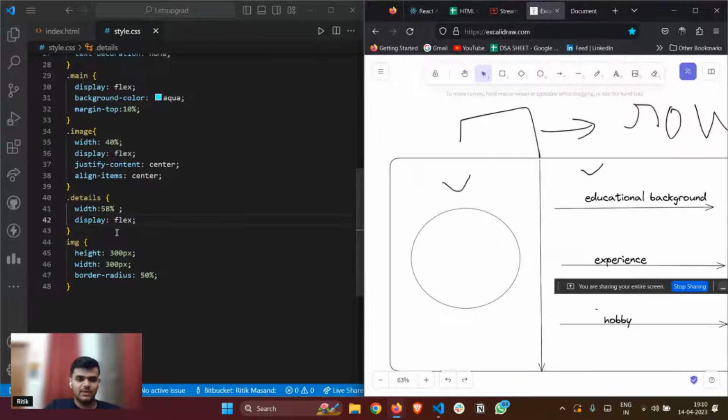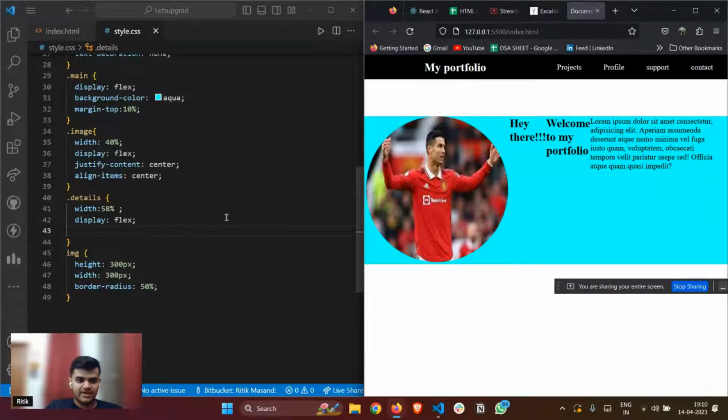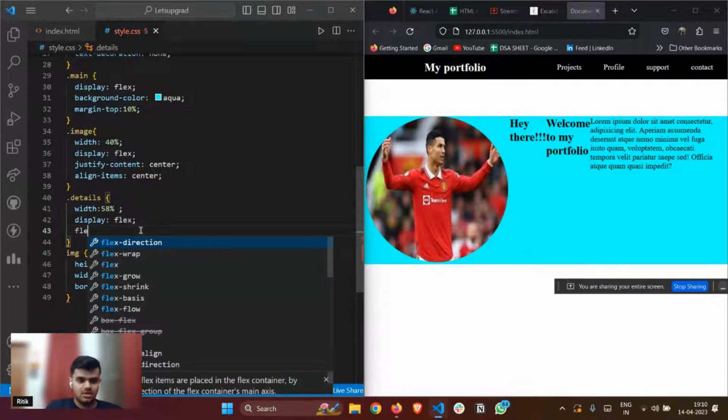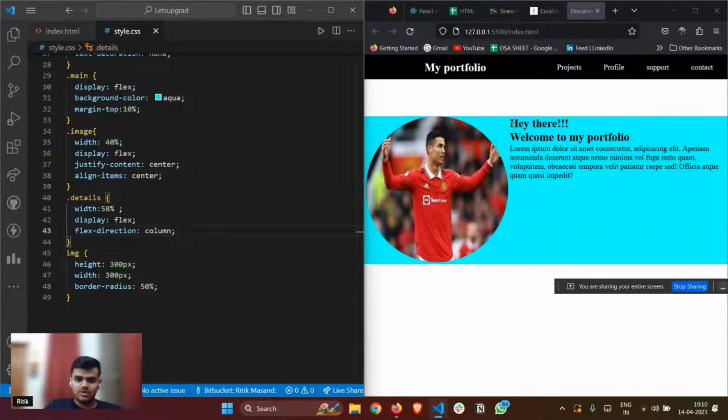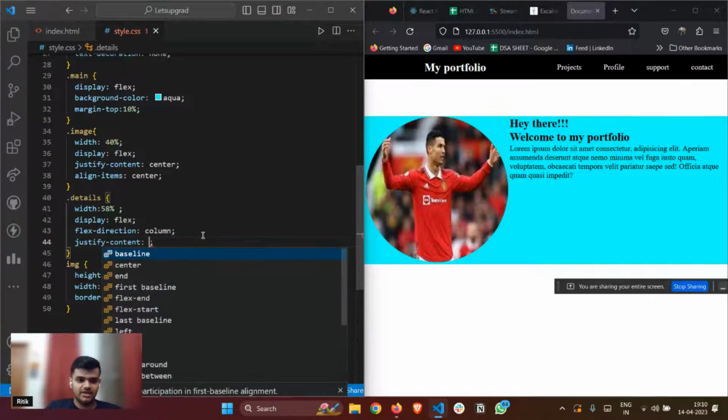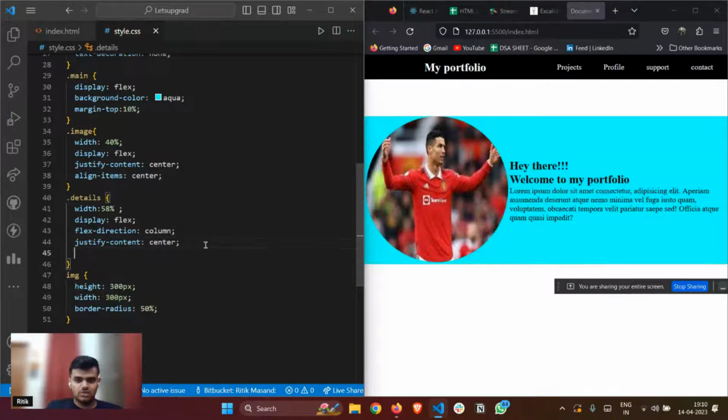So I'll quickly just go minimize. I'll give it display flex, and I'll just come here, and I'll give it flex direction column. As soon as I do this, it becomes like this. And also I'll be doing one thing: justify content center, and also align items. I think I don't need align items. I should let it be.